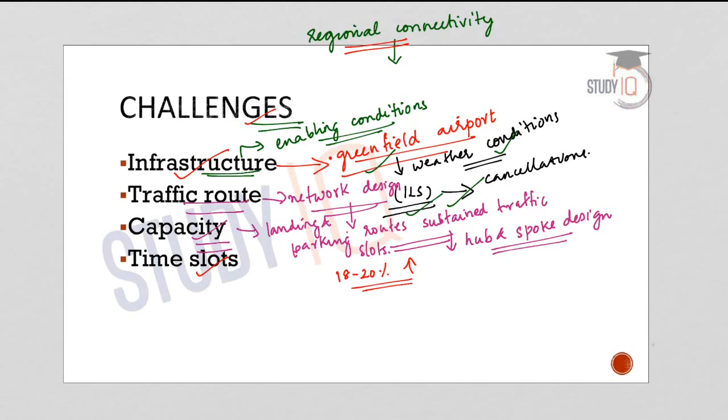Now another challenge would be to find convenient time slots for every route. So this is a major administrative challenge. And the reason is that the number of runways is not increasing in high traffic airports. And also in the case of high traffic airports, the airport capacity is lesser than the passenger traffic growth. That means the passenger traffic is increasing every year, but the airport capacity is not increasing up to the level of passenger traffic growth. And so with all these challenges, the UDAN scheme has a long way to go in order to ensure more connectivity in India.